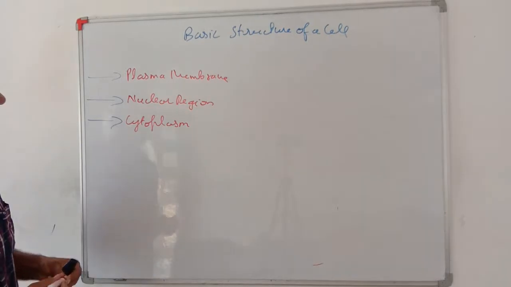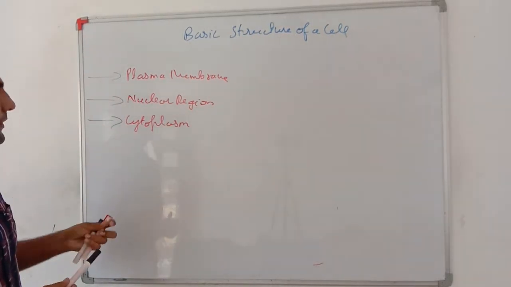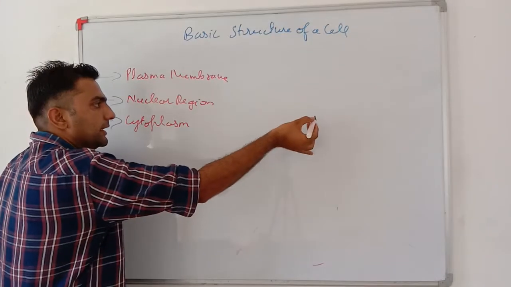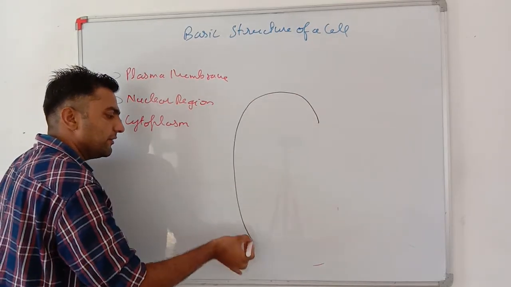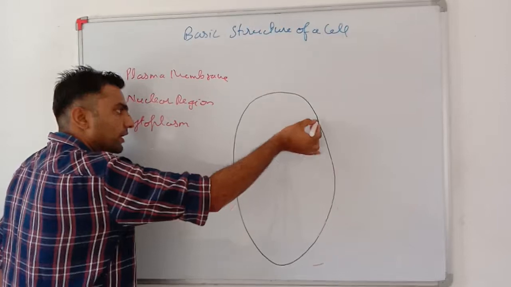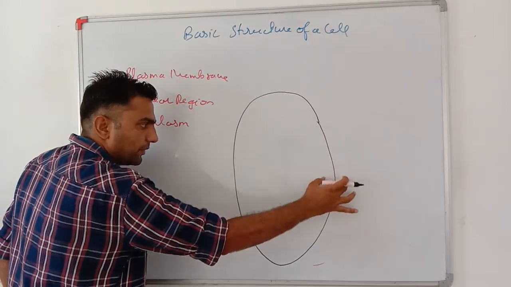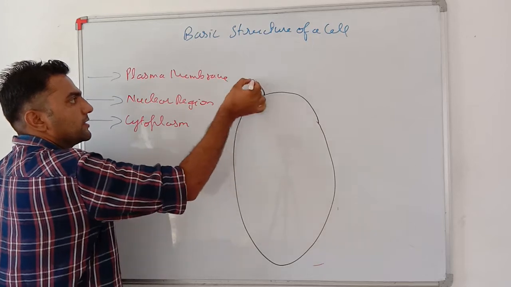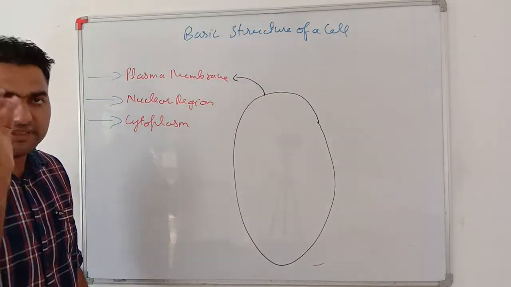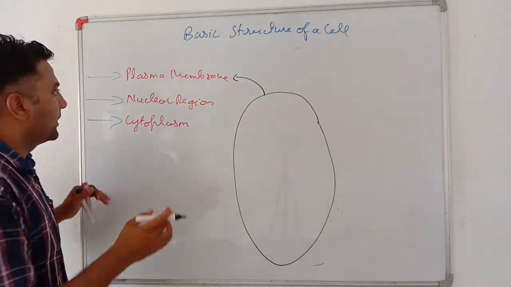See my dear students, we will go through these one by one. What is a plasma membrane? Each and every cell has a boundary. This plasma membrane keeps each and everything of the cell within it. Each and every cell has its own plasma membrane.